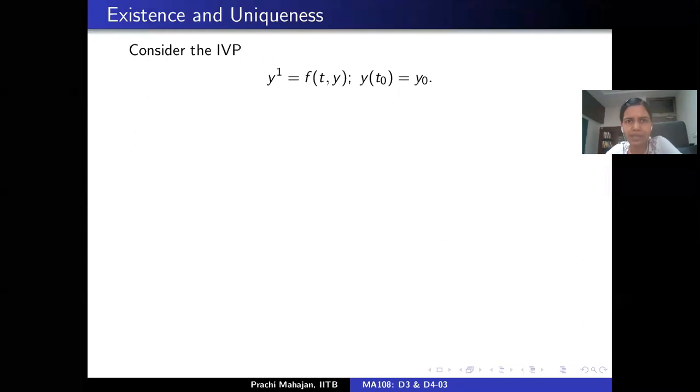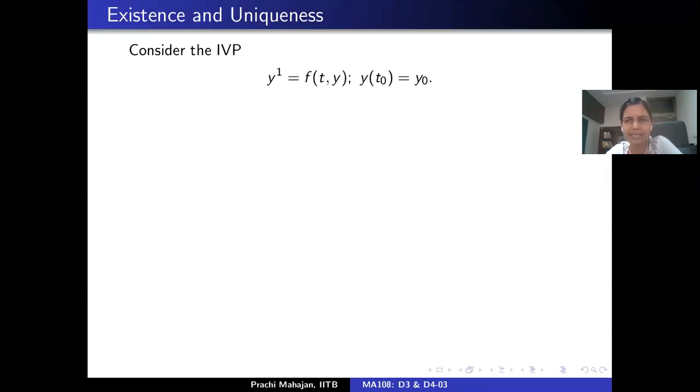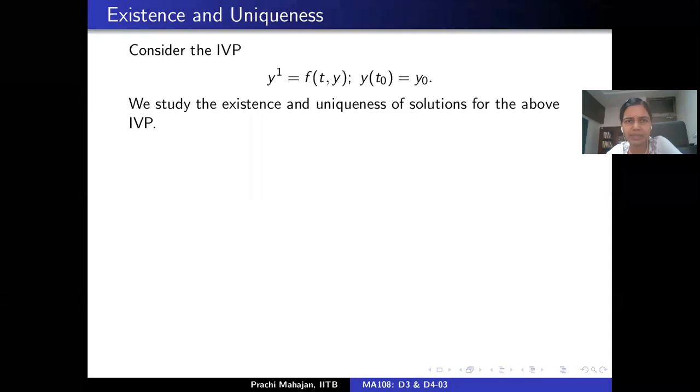So what one can say in general is the following statement. I have a first order initial value problem, dy by dt is a function of t and y, and at t equal to t naught, y is y naught. What can I say about the existence and the uniqueness of solutions of this initial value problem?